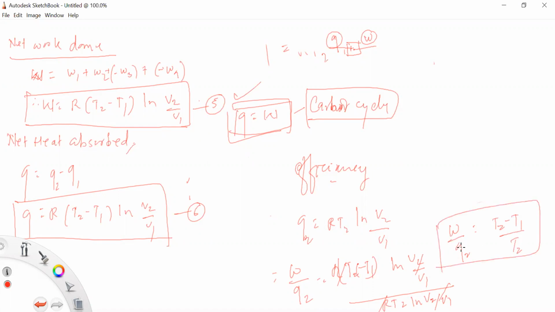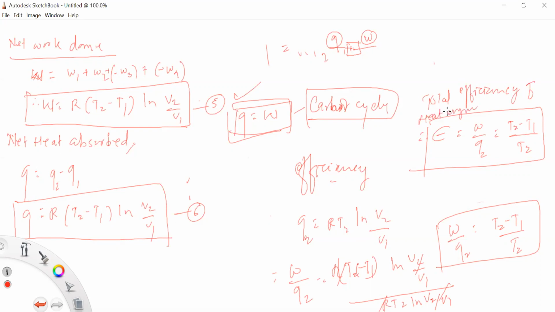So this is called the efficiency, which is W upon Q or T2 minus T1 upon T2. So this is the total efficiency of a heat engine.